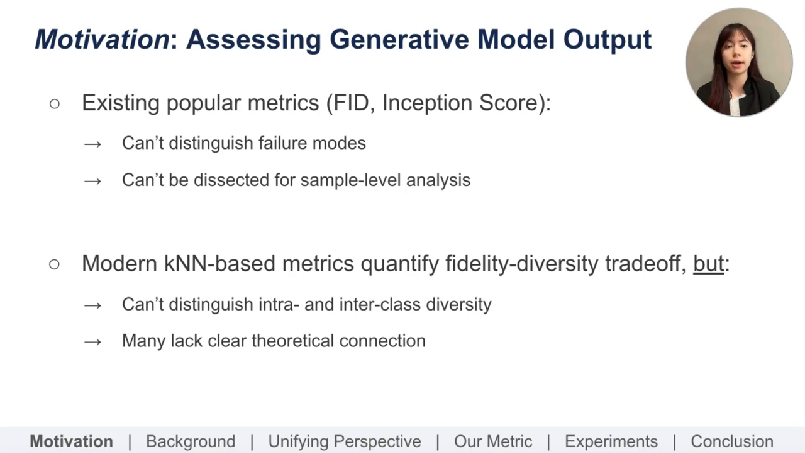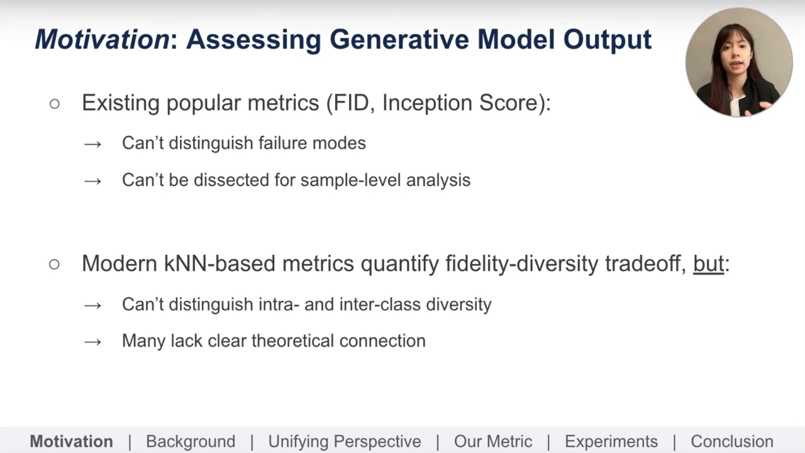We start with the motivation behind our work, which is that assessing generative model output is non-trivial, as generative models produce a spectrum of plausible outputs based on the learned data distribution. Therefore, creating a meaningful automatic metric is difficult. Some of the more traditional popular metrics include Frechet inception distance and inception score, which have seen success, but they come with a few issues, namely that they can't distinguish between different failure modes, such as when outputs are generated in low probability regions of the real distribution, i.e. low fidelity, or they insufficiently represent high probability regions, i.e. low diversity. Also, these metrics can't be dissected for sample level analysis and are mainly used for distribution level comparisons.